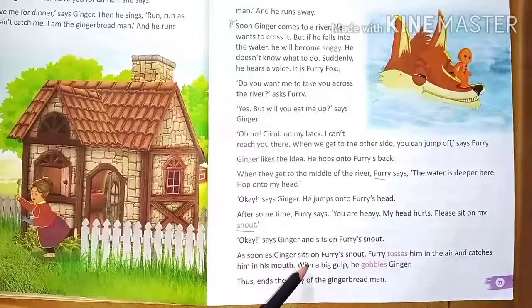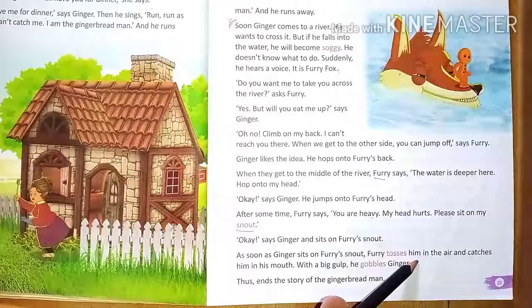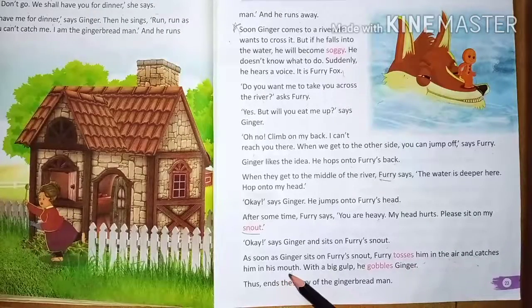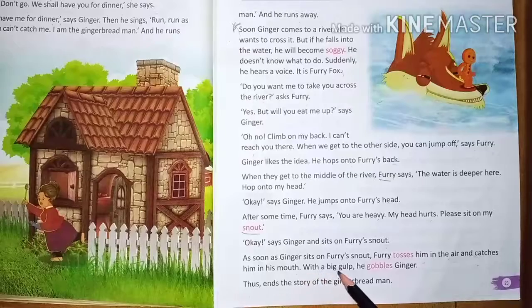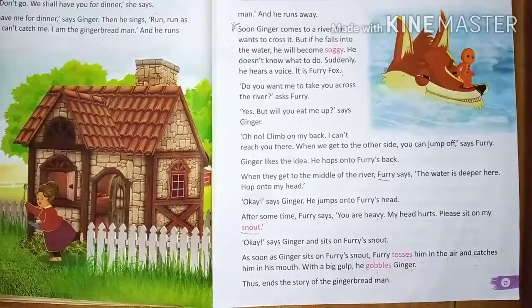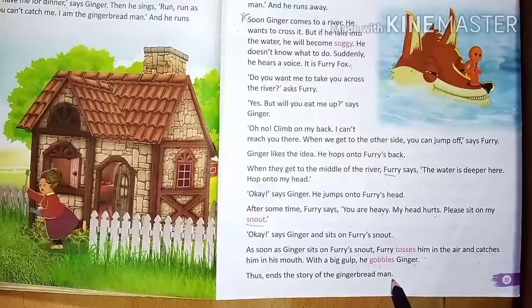As soon as Ginger sits on furry's snout, furry tosses him in the air and catches him in his mouth. With a big gulp, he gobbles Ginger. Thus ends the story of the gingerbread man.